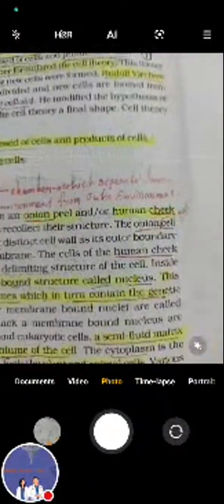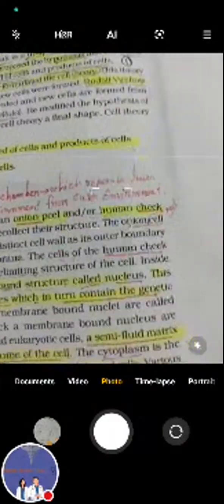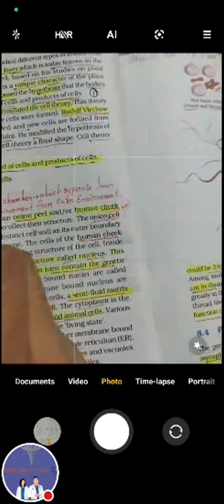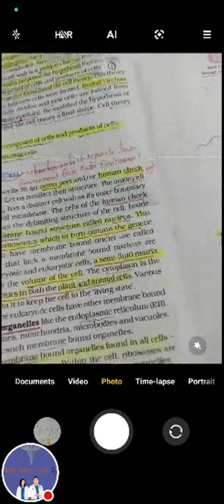Then a new scientist, Rudolf Virchow, in 1855 first explained that cells divide and new cells are formed from pre-existing cells, omnis cellula-e cellula. He modified the hypothesis of Schleiden and Schwann and gave the cell theory its final shape. The cell theory as understood today: all living organisms are composed of cells and products of cells, and all cells arise from pre-existing cells.